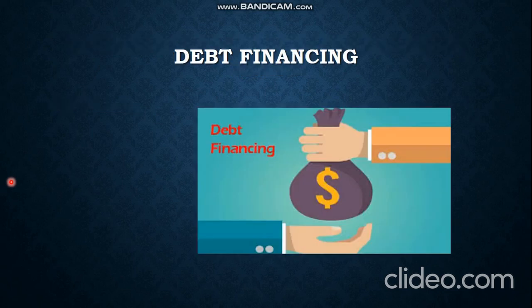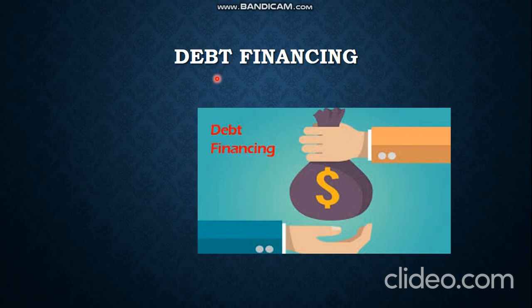Then one more source is debt financing. This is similar to equity financing, but there is a small difference. In debt financing, the investor invests some money in the company, but after investing, he does not get any kind of ownership.